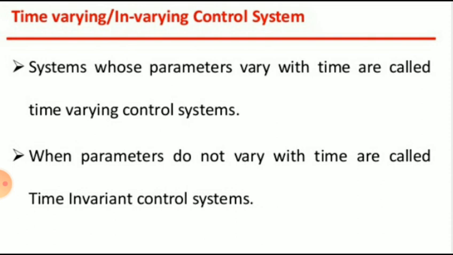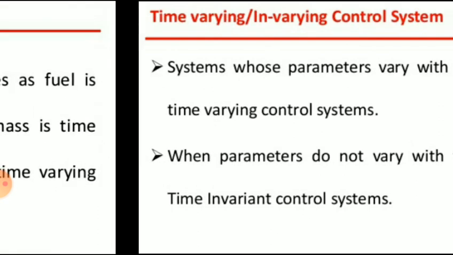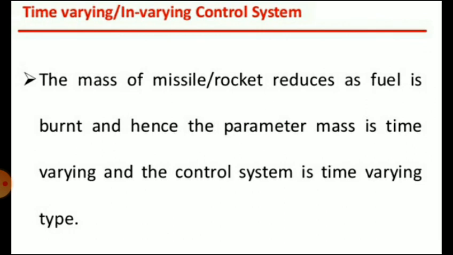And in case of time invariant systems, the parameters of the system do not vary with time and are constant. For example, in an electrical network, the values of various elements like capacitor, resistor and inductor are constant and time invariant. So the systems whose parameters vary with time are called time varying control systems, and those whose parameters do not vary with time are called time invariant control systems. So this is an example that is given.